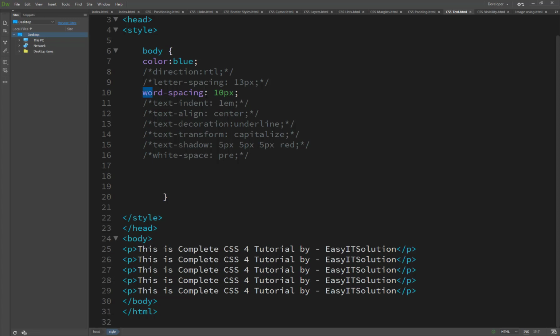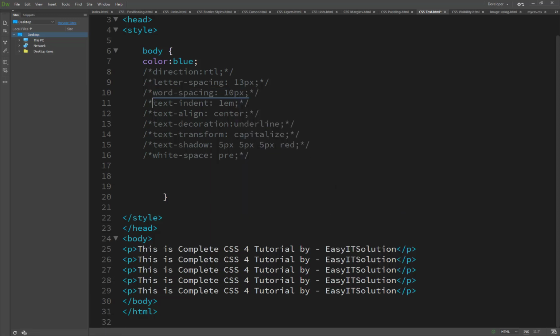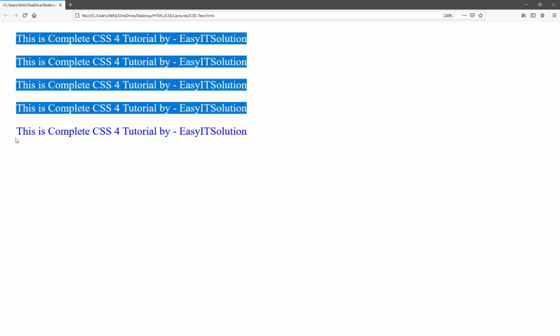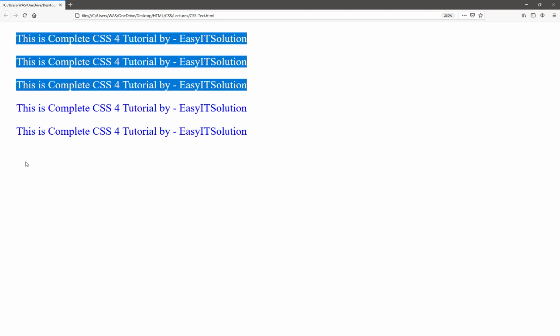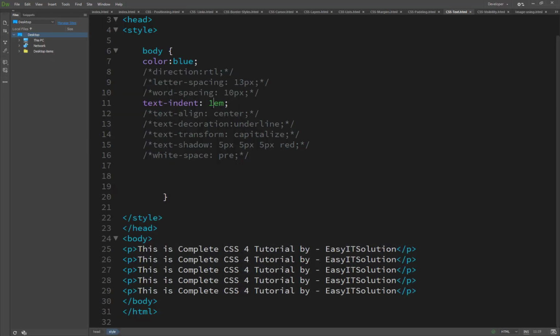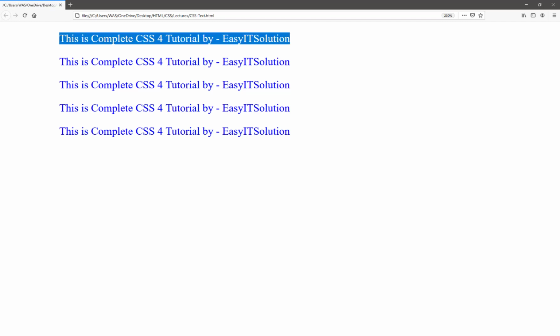We comment this out so we can take a proper look at this property. You will see it leaves a margin from the left side. So if we set 1 em, or 5 em, the text starts further in, not starting from the beginning of the line.